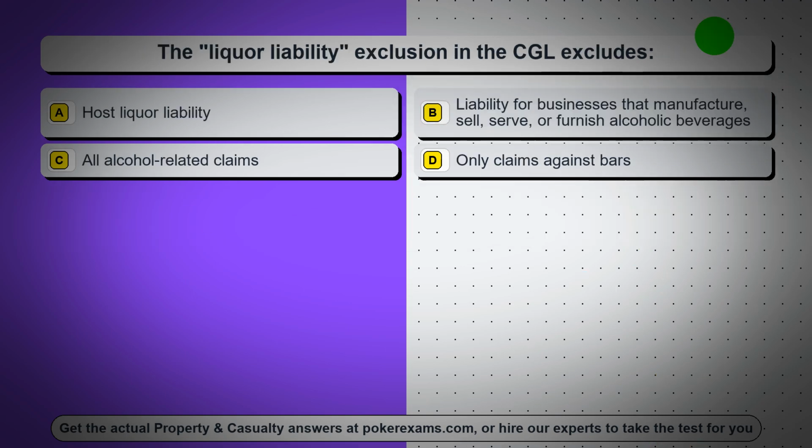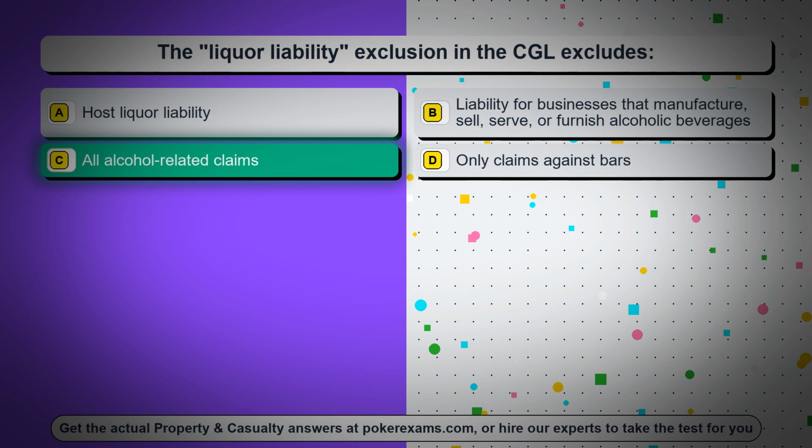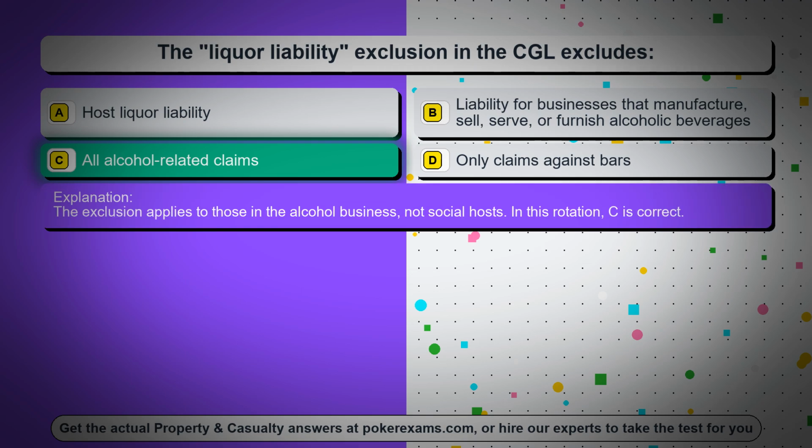Question 78. The liquor liability exclusion in the CGL excludes: Option A, host liquor liability. Option B, liability for businesses that manufacture, sell, serve, or furnish alcoholic beverages. Option C, all alcohol-related claims. Option D, only claims against bars. The correct answer is option C, all alcohol-related claims. The exclusion applies to those in the alcohol business, not social hosts. In this rotation, C is correct.